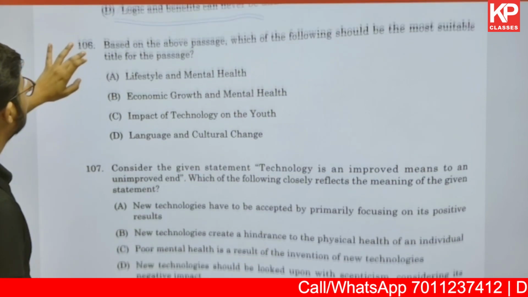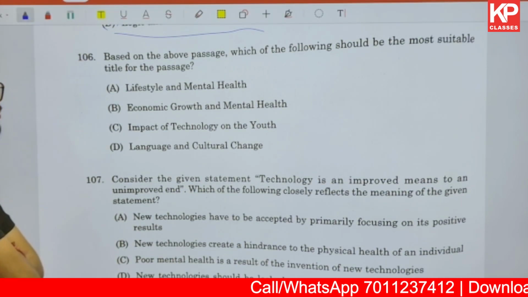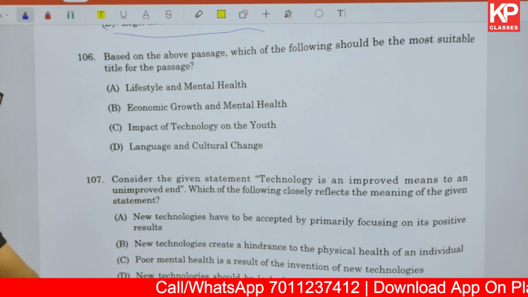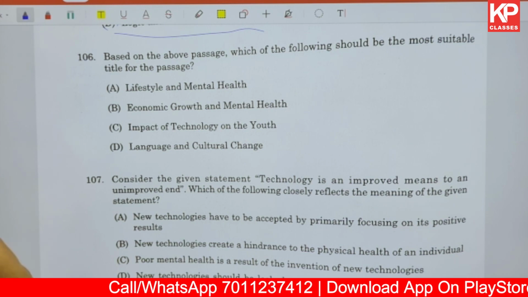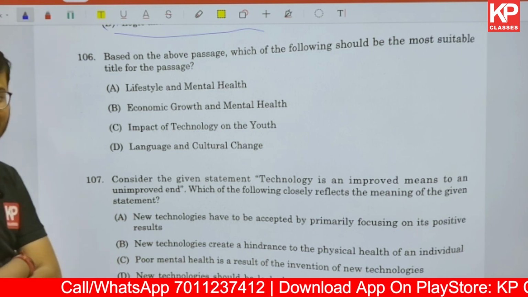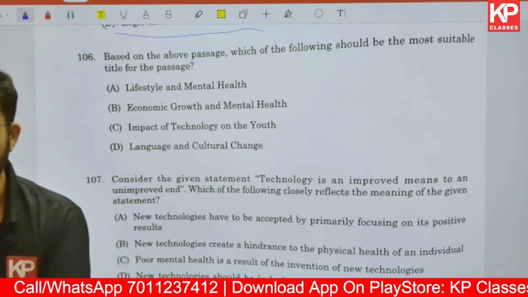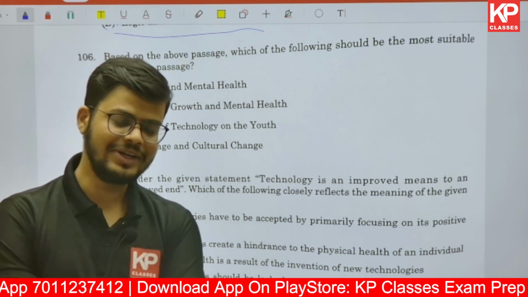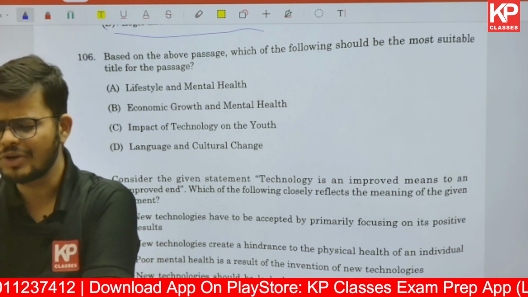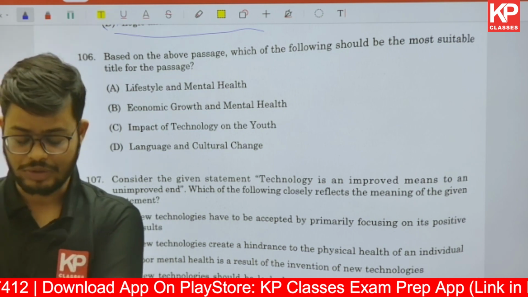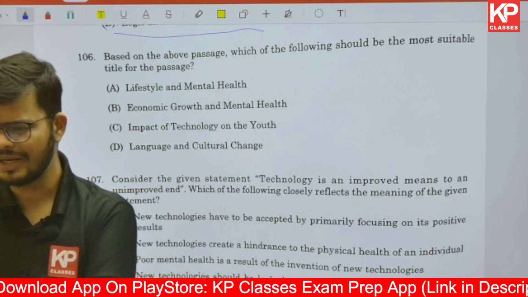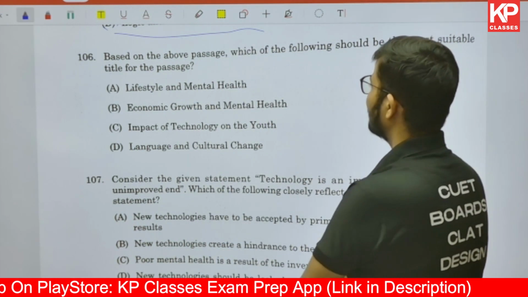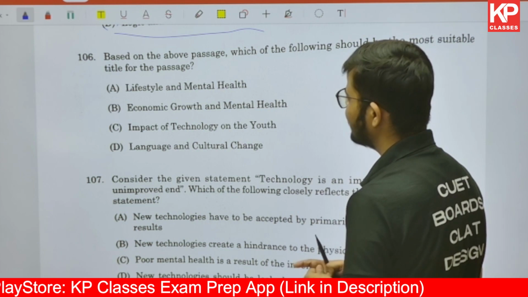Now 106 is given. Based on the above passage, which of the following should be the most suitable title for the passage? Lifestyle and mental health, economic growth and mental health, impact of technology on youth, language and cultural changes. अब देखो ऐसे cases में हमें answer इस तरीके से निकालना होता है that covers all the aspects. So here the author hasn't talked about economic growth for the majority of the part. Only in one part they have said the economy is growing, so that cannot be considered. So here lifestyle and mental health is something which can be the correct one.